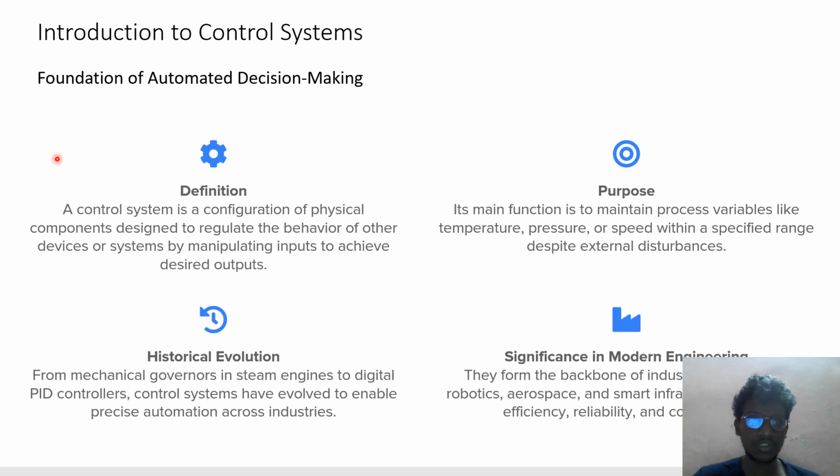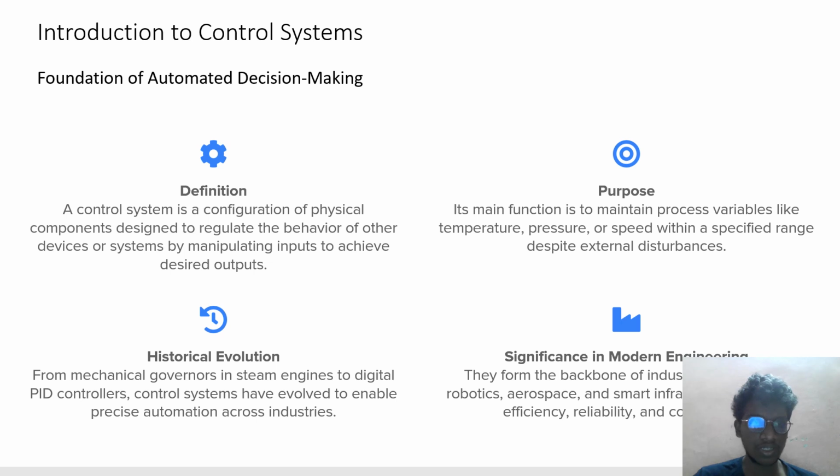Introduction to control systems: the foundation of automated decision making. Definition: a control system is a configuration of physical components designed to regulate the behavior of other devices or systems by manipulating input to achieve the desired output. Purpose: its main function is to maintain process variables like temperature, pressure, or speed within a specified range despite external disturbances.